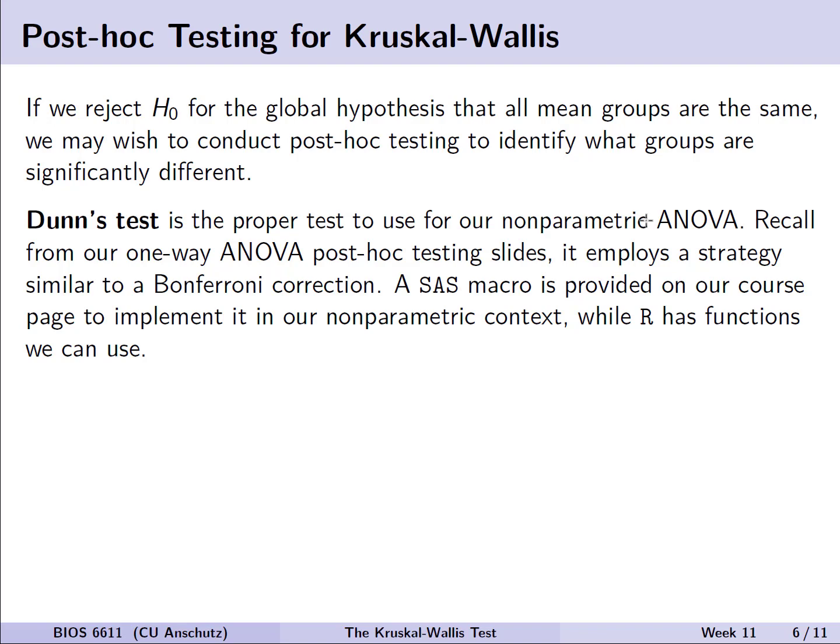We introduced the idea as well of the follow-up question: if the global test shows there is a significant difference in at least one group, we have similar post-hoc testing we can do for the Kruskal-Wallis test. In this case, we'll specifically look at using Dunn's test, which can account for the nonparametric nature of our Kruskal-Wallis nonparametric ANOVA. This was something we saw previously, noting its connection to the Bonferroni correction for the post-hoc testing for the one-way ANOVA that assumes normality. But in this case, to help account for the nonparametric nature, we have a specific SAS macro we can use, while R has some built-in functionality to automatically address this question.